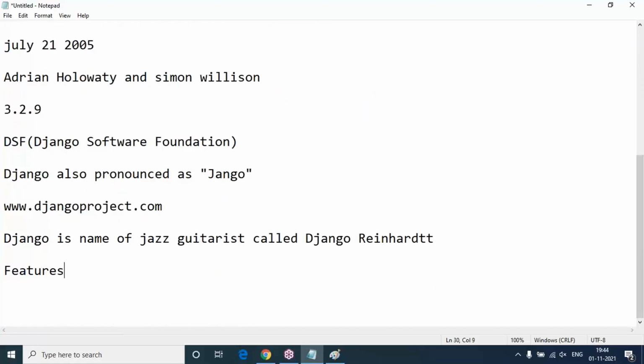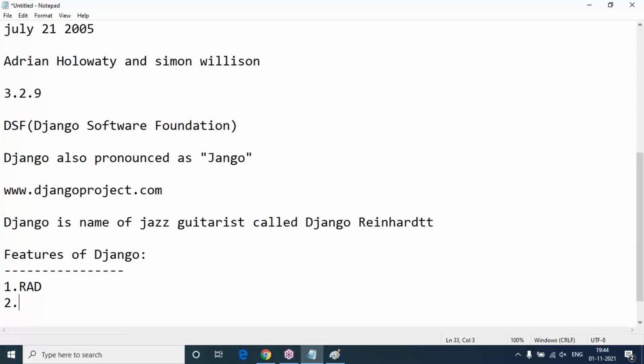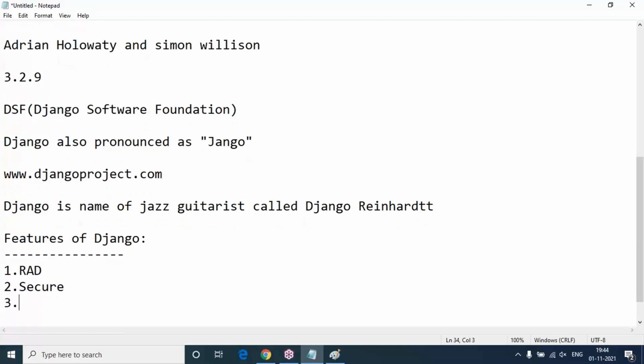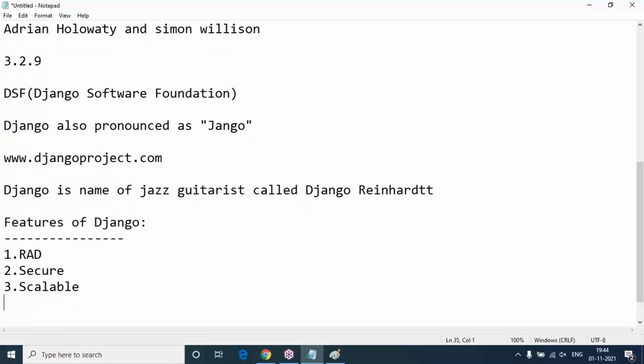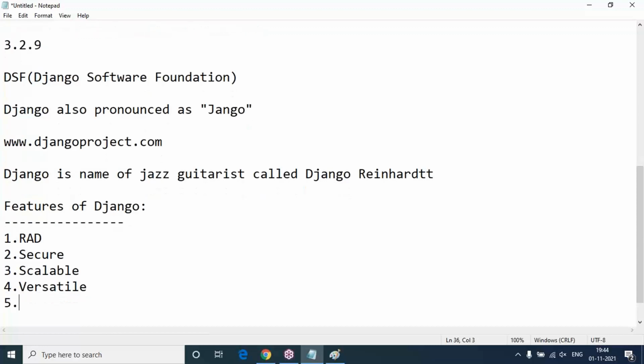Some important features also need to be discussed. Features of Django. I'm going to write just the features and explain them one by one. As I said, Django provides rapid application development. It is one of the important features. Django is completely secure, completely scalable, and completely versatile. Versatile means it is completely different: we can use the Django framework for different domains and different requirements. And it's completely open source.